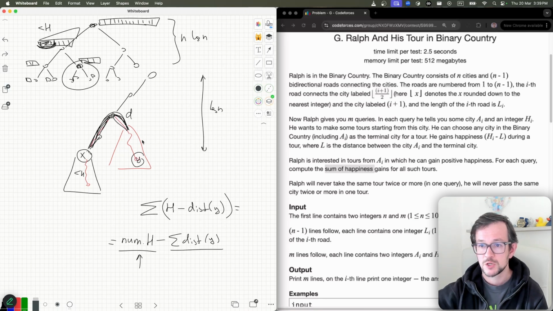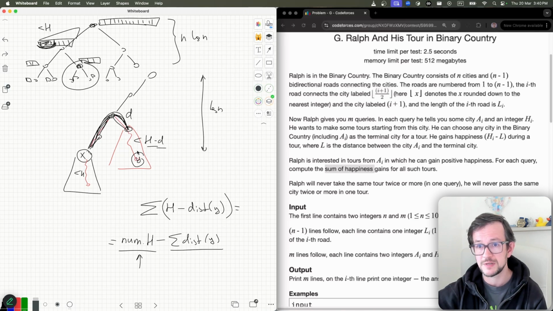So in this subtree, I need to find all elements with distance less than h minus d. Again, it is the same problem, but with a different constraint. So in this subtree, I need to find all vertices with distance less than h minus d.